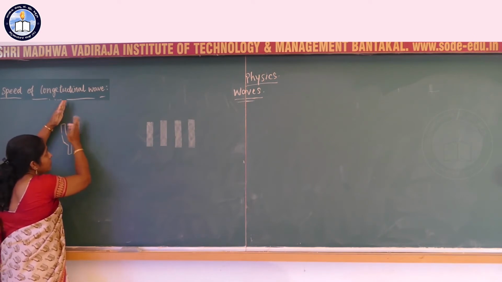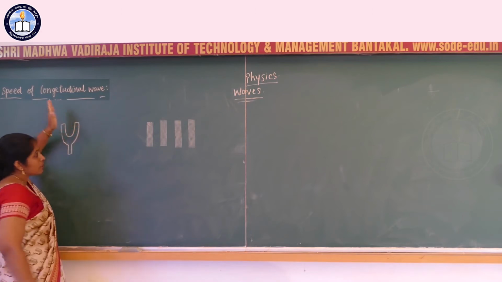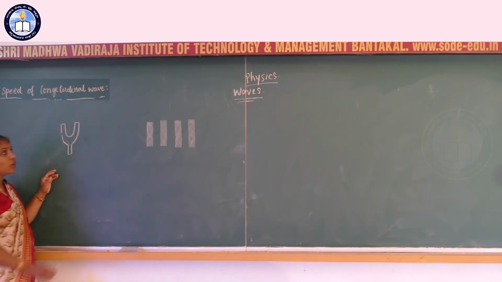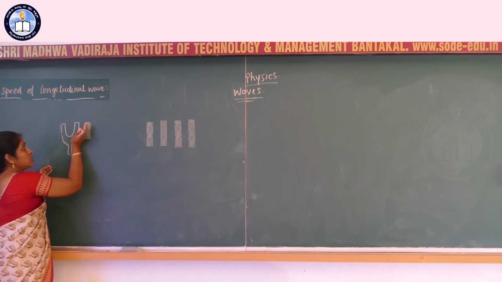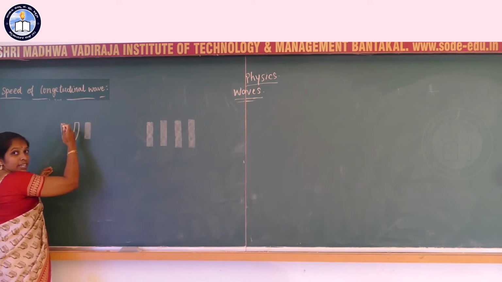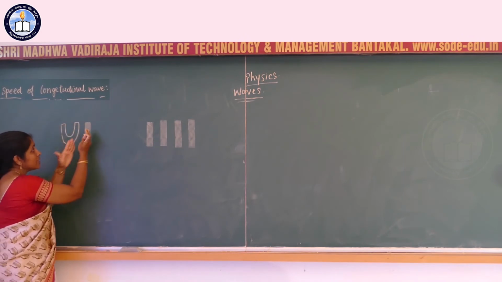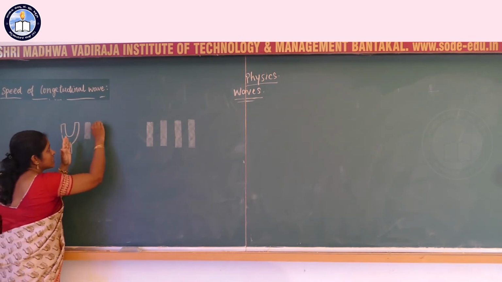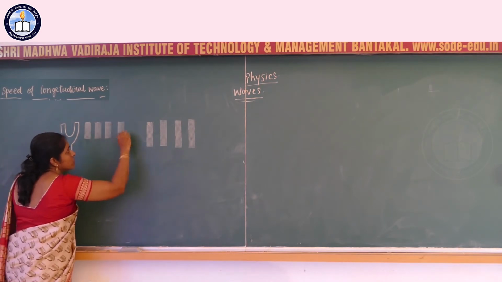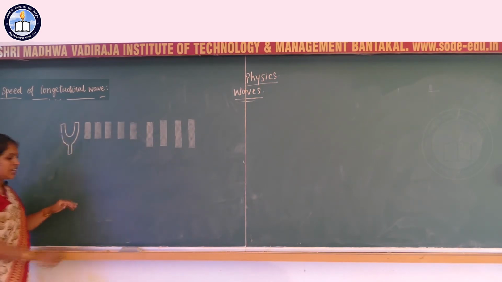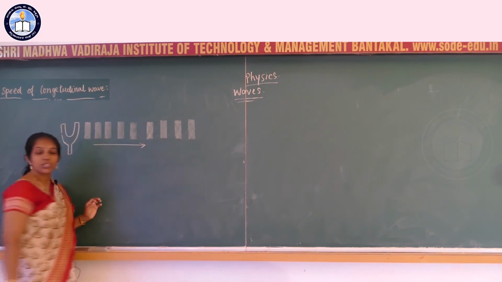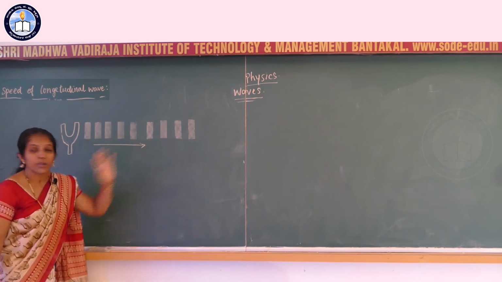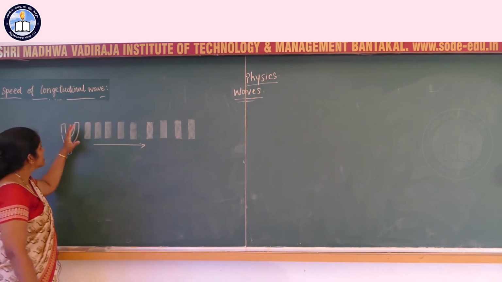When the prong vibrates to the right side, the air particles are pushed towards the right side, so there is compression in this region. Immediately it moves to the left side, because it oscillates about the equilibrium position. When it moves to the left, air particles get rarefied and this compressed region is moved forward. It continues. Compressions and rarefactions move in the forward direction, and the wave also propagates in the same direction. Therefore, this is a longitudinal wave.